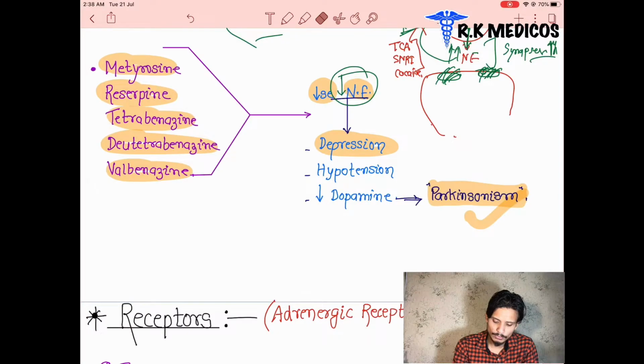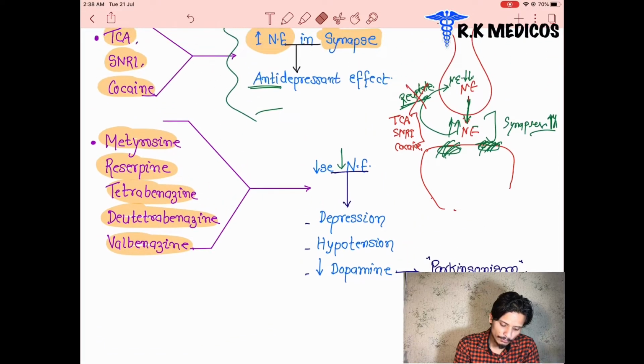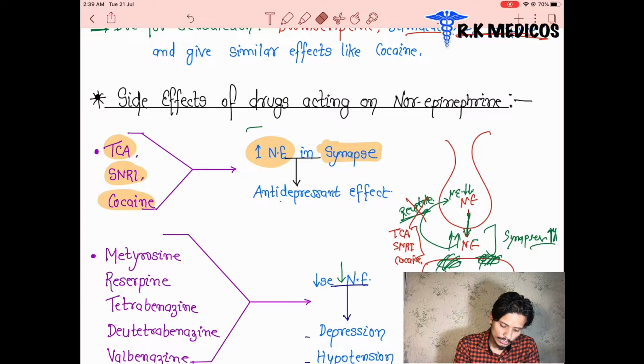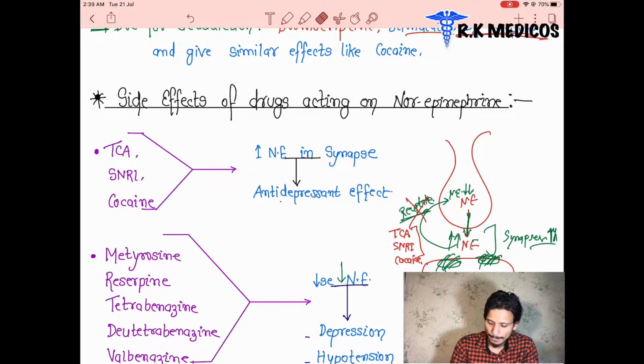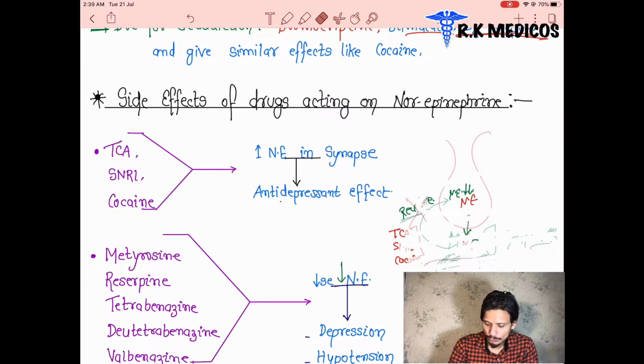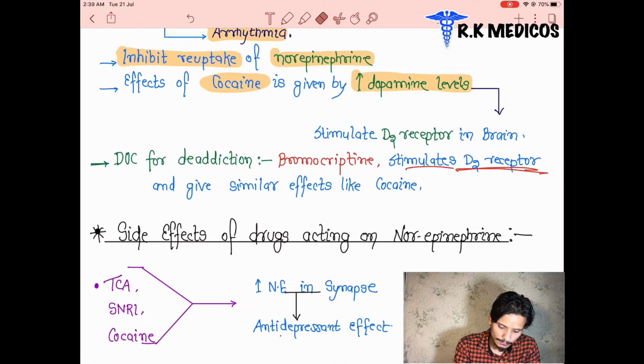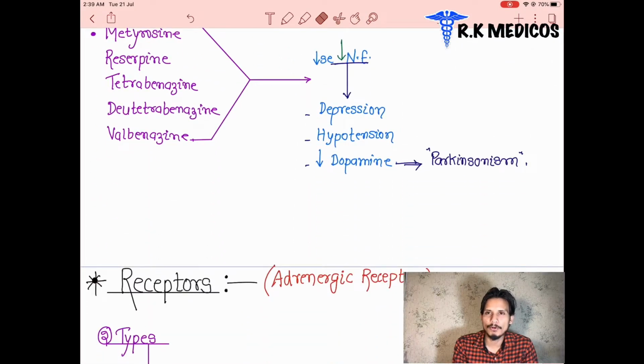So we have to learn by heart what we discussed till now: which drug is going to inhibit which part of the synthesis of neurotransmitter, which is very important for us to know, what effect these drugs have, and in what cases we give these drugs to a patient. Maybe the patient suffers from hypertension or tardive dyskinesia, we already discussed above. So now you are going to see receptor basics.